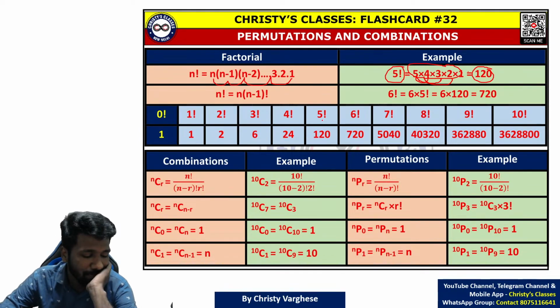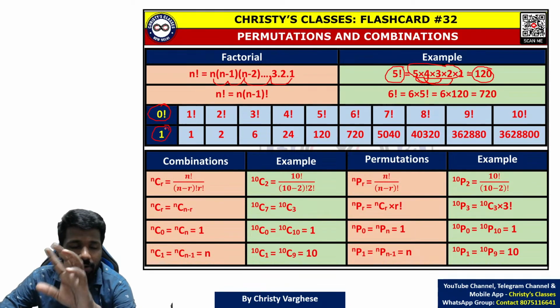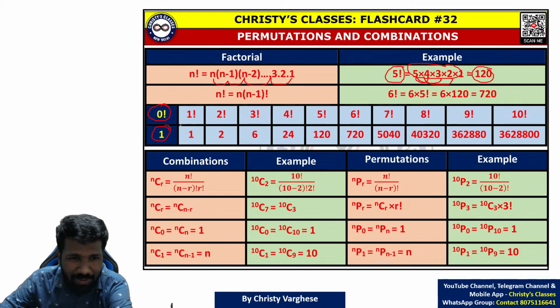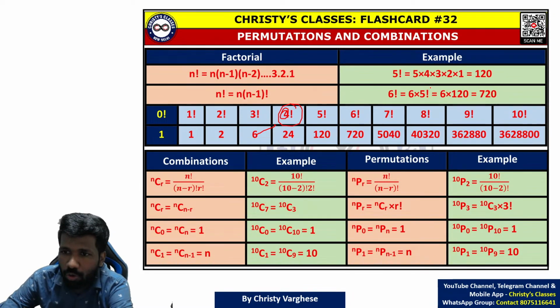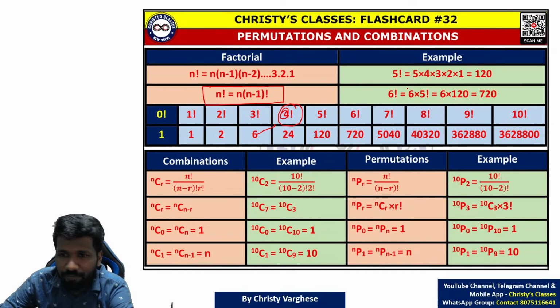That is 120. Yeah, 0 factorial, it's a convention. 0 factorial is 1. Because from there only you can start it. 1 factorial is 1 into nothing, so 1. 2 factorial is 2 into 1, 2 itself. Right? 3 factorial is 3 into 2 into 1. That is 6. 4 factorial is, yeah, when you observe that, you can see that with this 6, if you multiply this 4, you will get 4 factorial. Or we can say, n factorial is n into n minus 1 factorial.